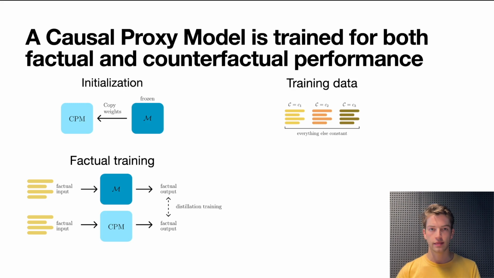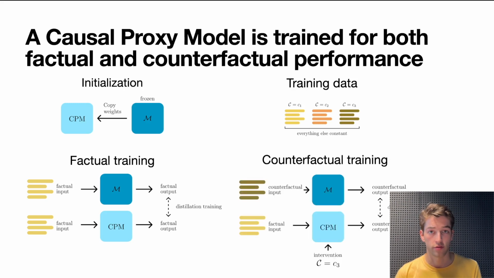But then we add the counterfactual training loss. So we give a counterfactual input to the model we're trying to explain, and we observe the counterfactual output. And then we train the causal proxy model to mimic this behavior, but only having access to the factual input and a type of description of the intervention.